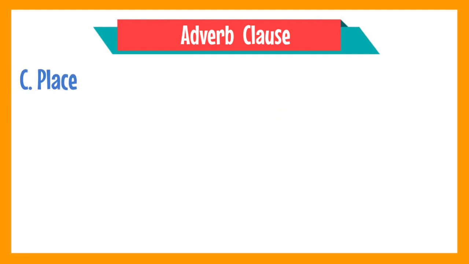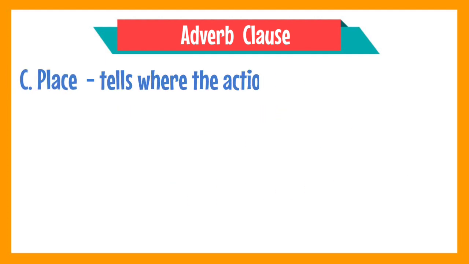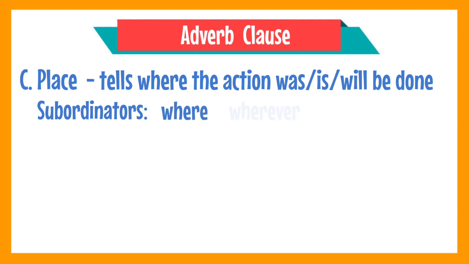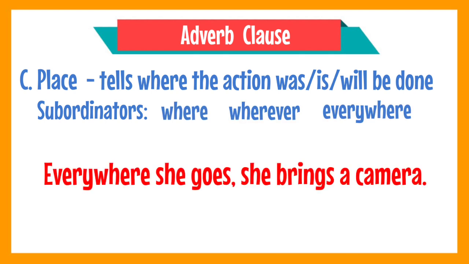As the term suggests, it tells where the action was done or is done or will be done. What do you think are the subordinators used to introduce adverb clauses of place? These are where, wherever, and everywhere. For example, everywhere she goes, she brings a camera.